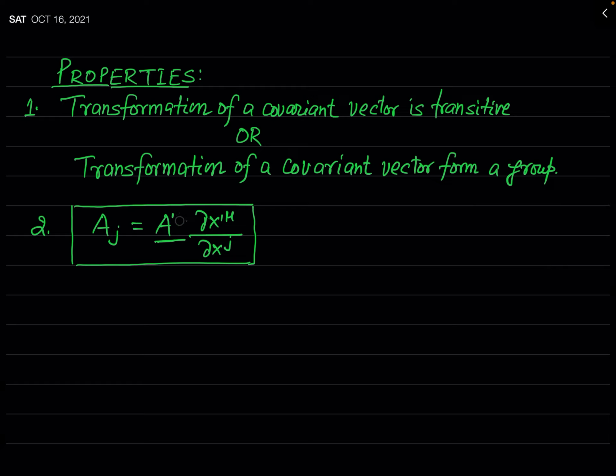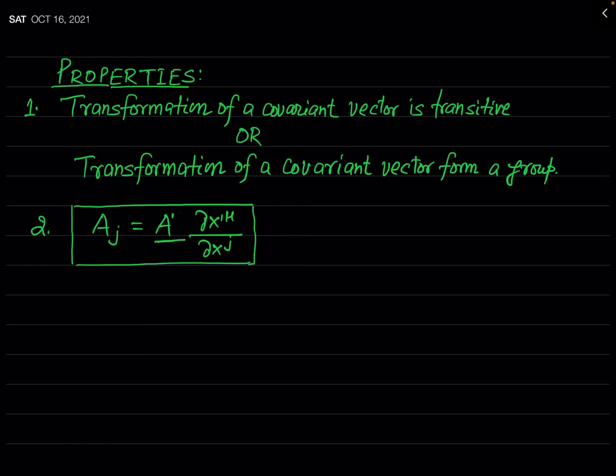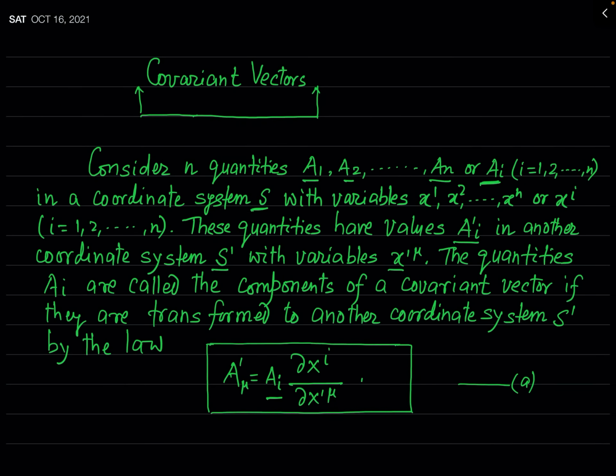So just write the subscript, because these are covariant components of covariant vectors. So A prime mu times del x prime mu by del xj. You can see this property and the definition. This is just the converse of this definition.